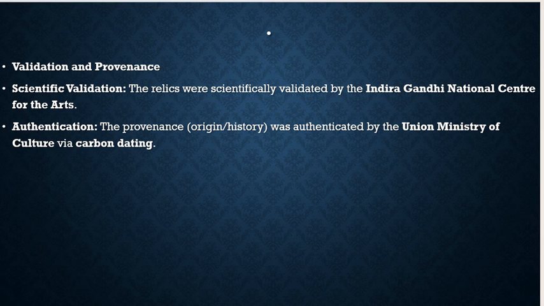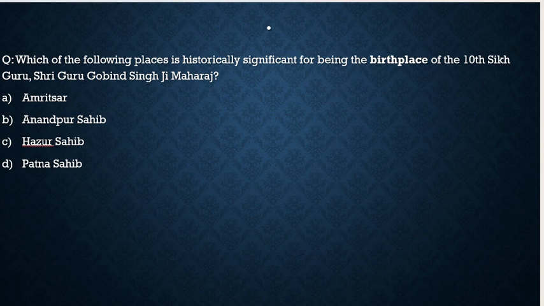Now, validation and provenance. Scientific validation: the relics were scientifically validated by the Indira Gandhi National Centre for the Arts. Authentication: the provenance and origin history was authenticated by the Union Ministry of Culture via carbon dating. And here, what kind of question can we expect? The question says: which of the following places is historically significant for being the birthplace of the 10th Sikh Guru, Shri Guru Gobind Singh Ji Maharaj? It is definitely Patna Sahib.